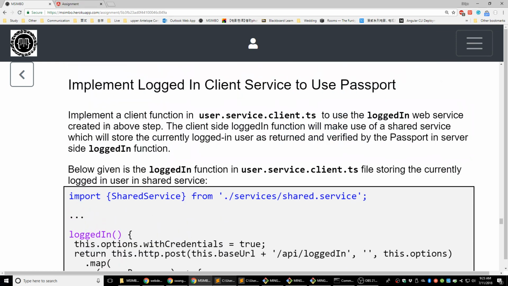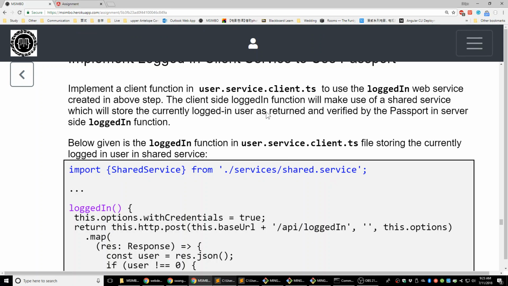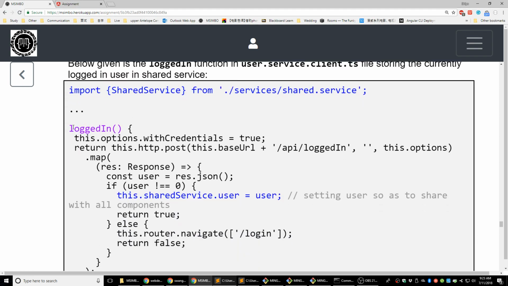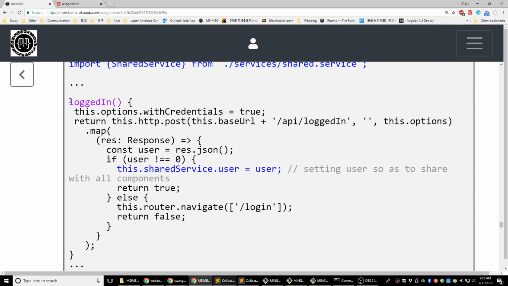So let's say what we need to do. Implement a client function in user.service.client.ts to use the logged in web service created in the above step. The client-side logged in function will make use of a shared service, which will store the current logged in user, and the return verified by Passport in the server-side logged in function. Here we have the function. Here it's logged in. Let's copy that.